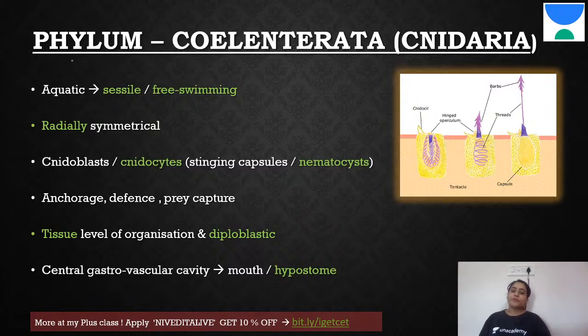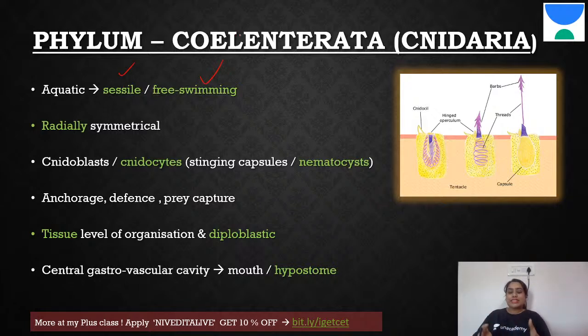So here, phylum Coelenterata. This is also called Cnidaria. Why, I will tell you. Here, the organisms can be both sessile or free swimming. Usually, like in Porifera, these are also aquatic, marine forms. You also have a few freshwater forms here too. Here we can call them sessile or free living.